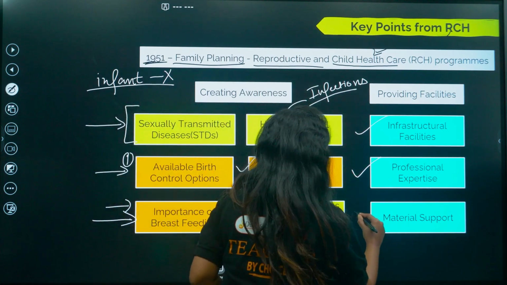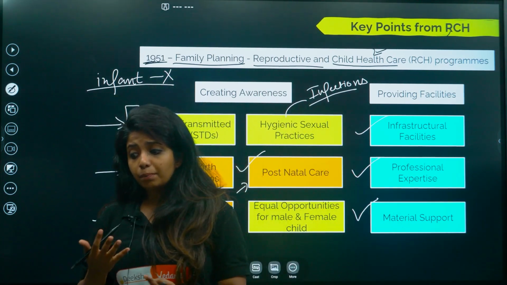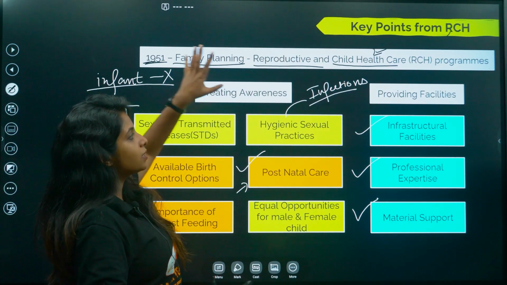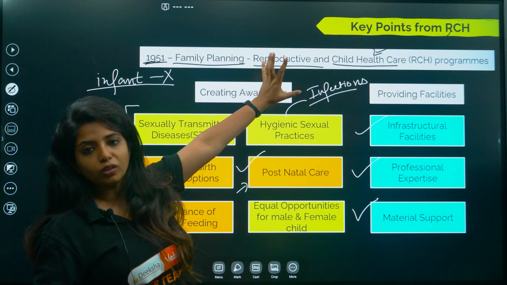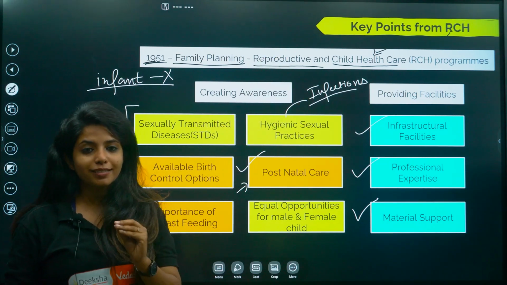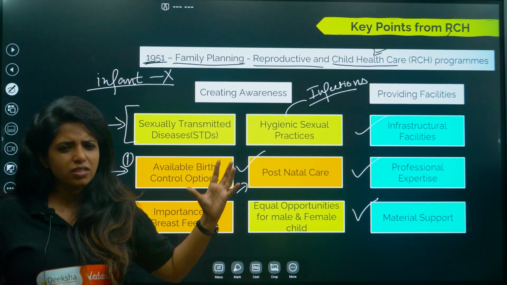Now, apart from that, material support. There might be materials, for example medicines, band-aids, and all these things should also be available. So all these things come under the mission of the program, that is RCH. I hope you understood this, and this same thing is given in your NCERT in a very distorted way, so I thought I'll just arrange it.